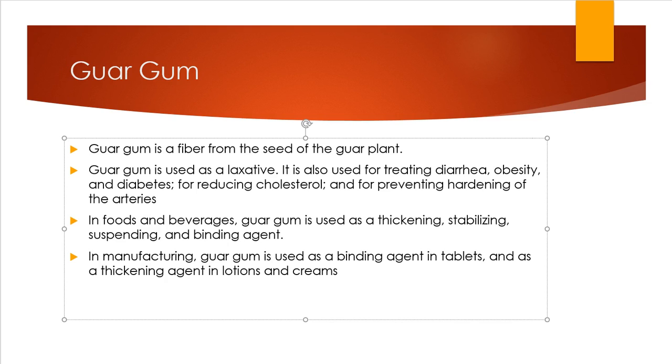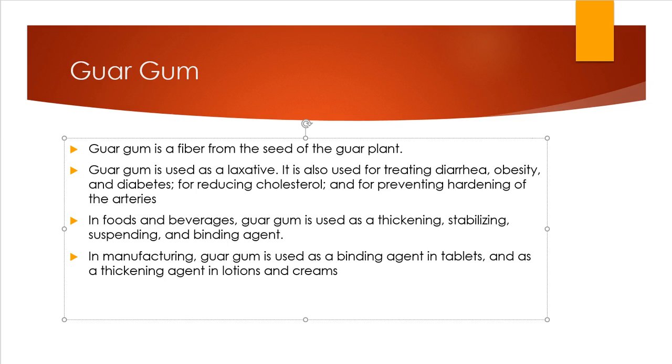The third example I found and want to talk about was the guar gum, which is a fiber from the seed of a guar plant. It can be used as a laxative, as well as for treating diarrhea and obesity, as well as diabetes. It's also present in food and beverages, as it's used the same as that xanthan gum as the thickening and stabilizing binding agent within various foods.